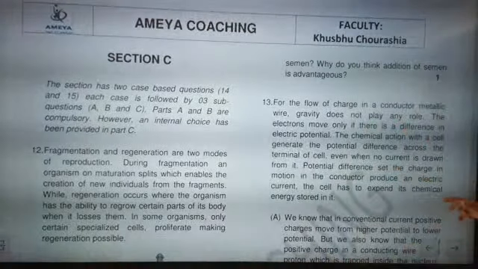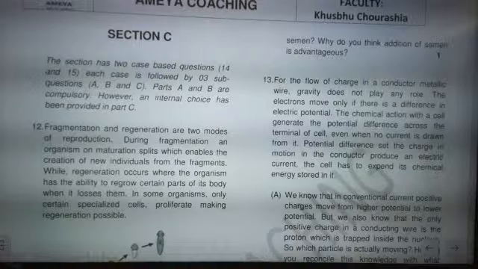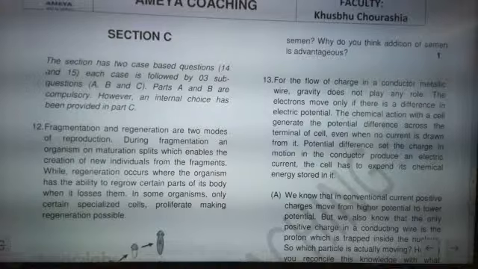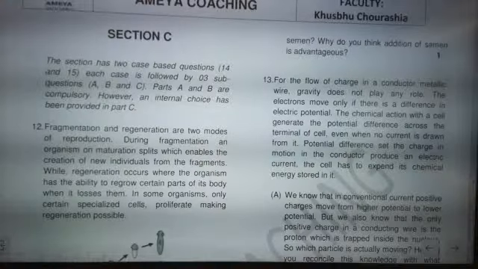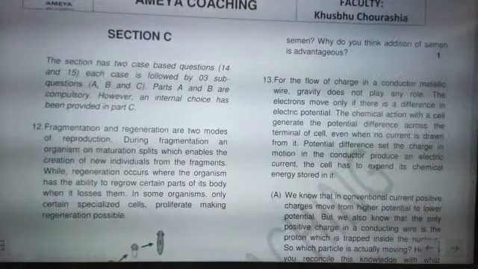Now, for the flow of charge in a conductor, a metallic wire, gravity does not play any role. The electrons move only if there is a difference in electric potential. The chemical action within a cell generates the potential difference across the terminals of the cell even when no current is drawn from it. Potential difference sets the charge in motion in a conductor, producing an electric current. The cell has to expend the chemical energy stored in it.